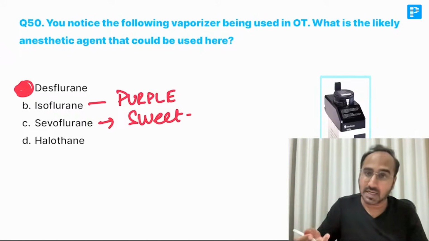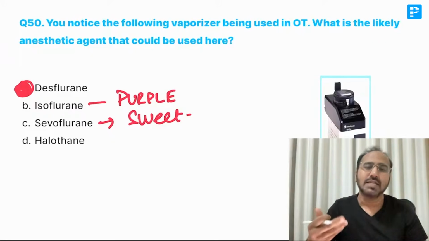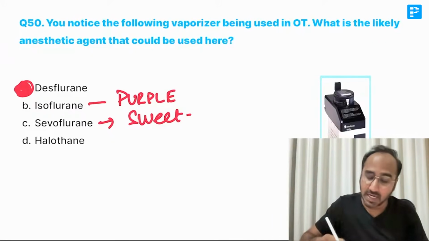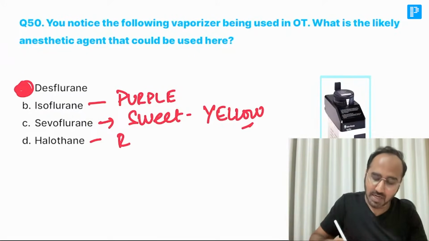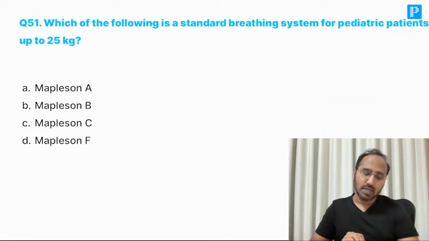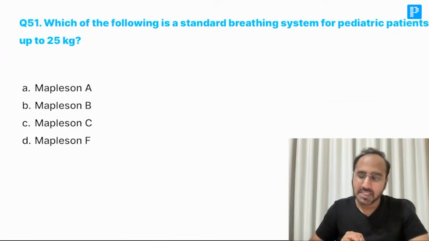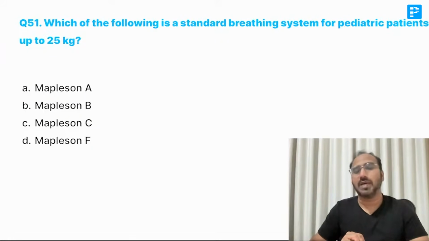Sevoflurane. Sevo, remember, Sevo means Sevanya, and Sevanya is a sweet dish. And what is the color? Yellow. So Sevo is stored in a yellow color vaporizer. Halothane. Hell means hellfire, so red in color.